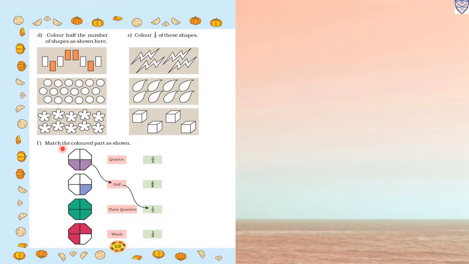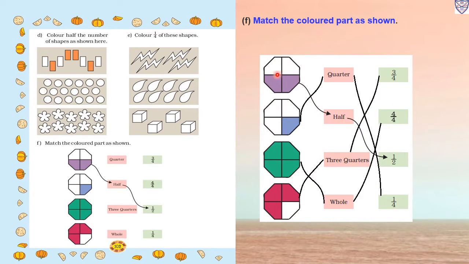Now F, match the colored part as shown. So this is half. So we will match it to half, and that is 1 upon 2. Now here 4 equal parts and one part is colored means quarter. So quarter we will write 1 upon 4. Here the whole shape is colored, that is whole, and we will match it to 4 upon 4. Total how many parts? 1, 2, 3, 4. So 4 upon 4. Then 1, 2, 3, 4 parts and 3 parts are colored, that is 3 quarters. So we will match it to 3 upon 4.